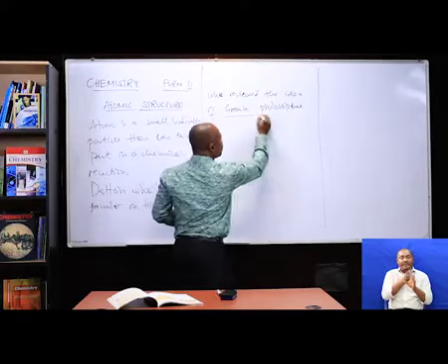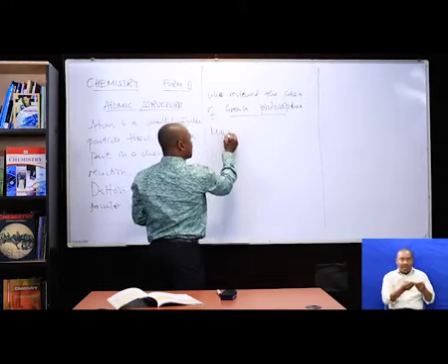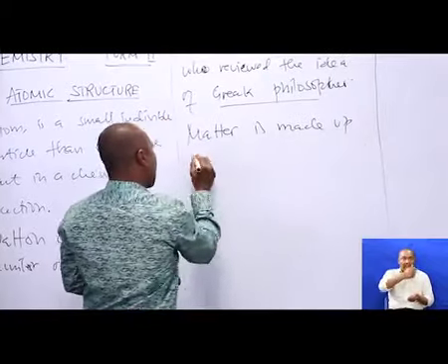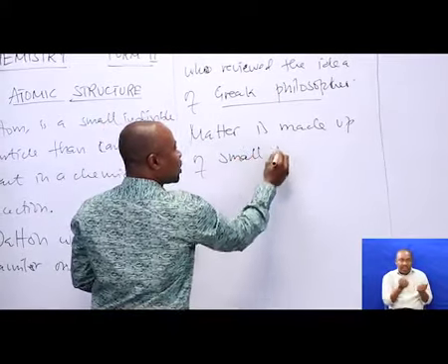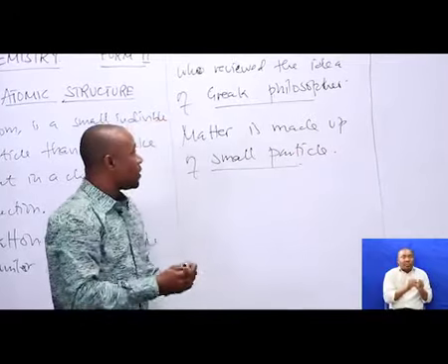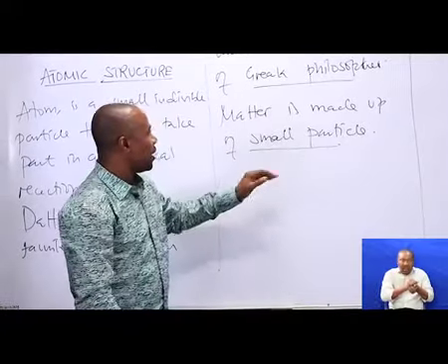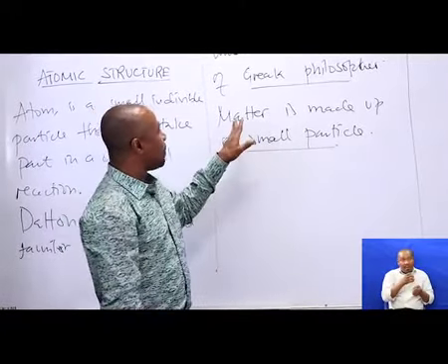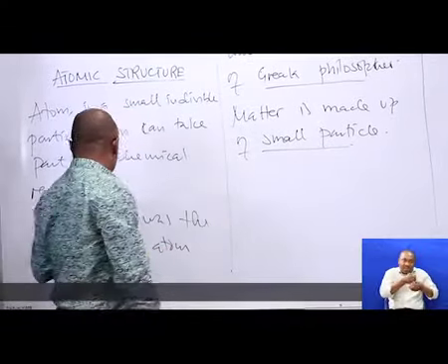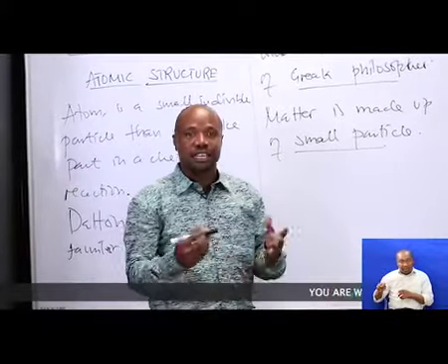This Greek philosopher provided the idea that matter is made up of small particles. The Greek philosopher said matter is made up of small particles, and then Dalton came after 2,000 years.